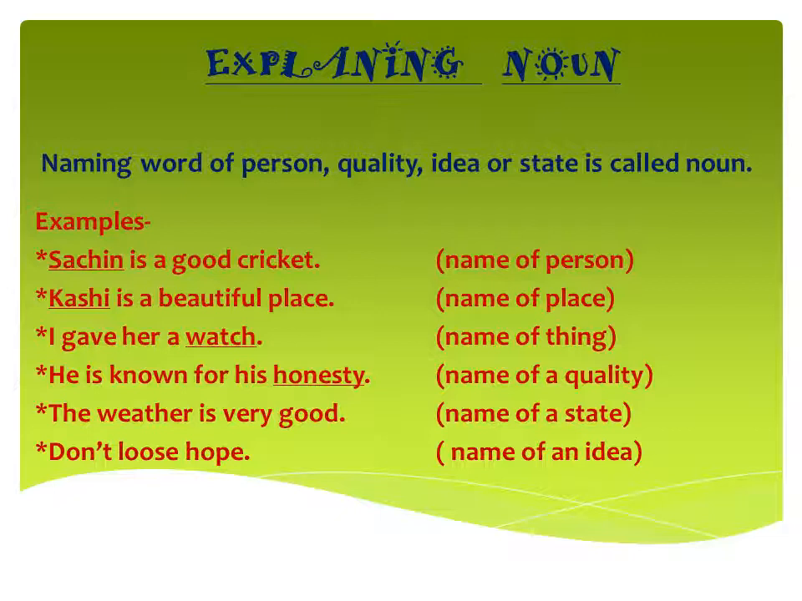He is known for his honesty. Now honesty is a kind of quality and all the qualities are the example of noun. Next is the weather is very good. Now good is a type of state, a type of condition. So this will also the example of noun.